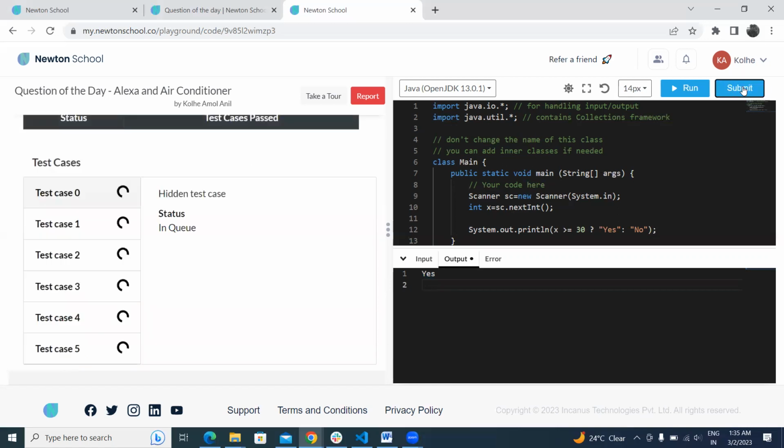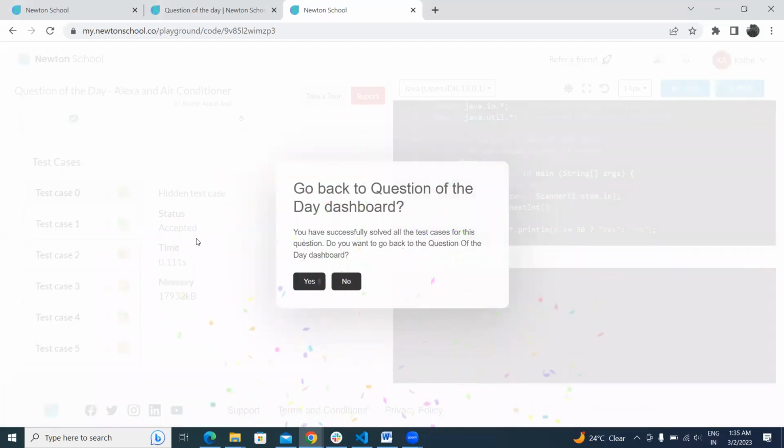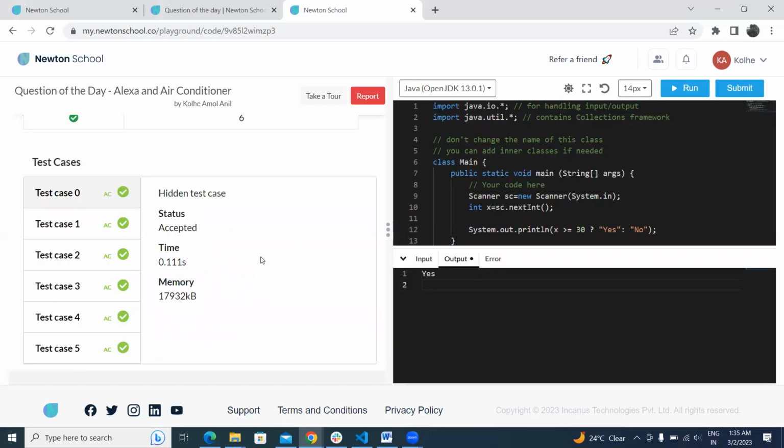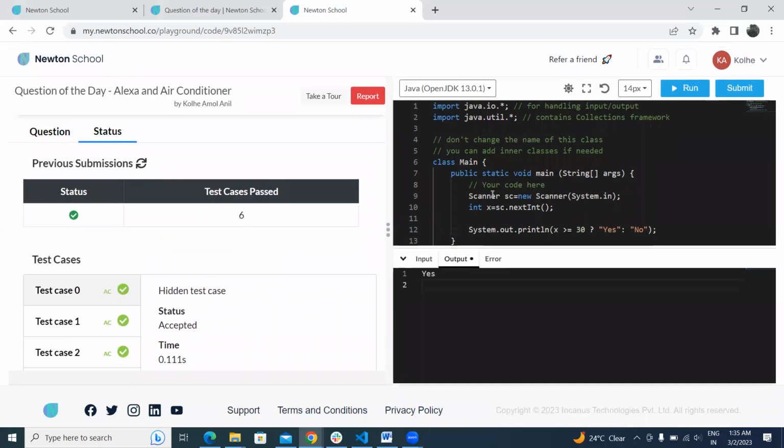Click on submit. Here you can see that all the test cases have been passed. So this is the code for this problem.